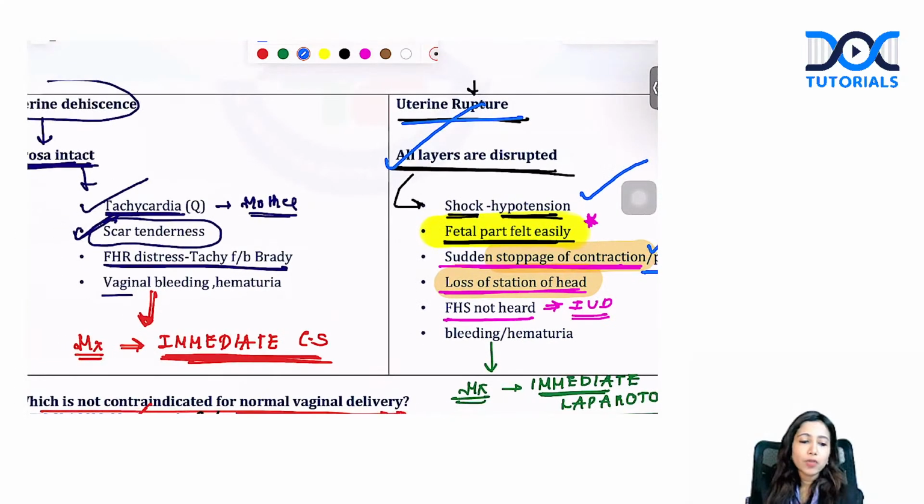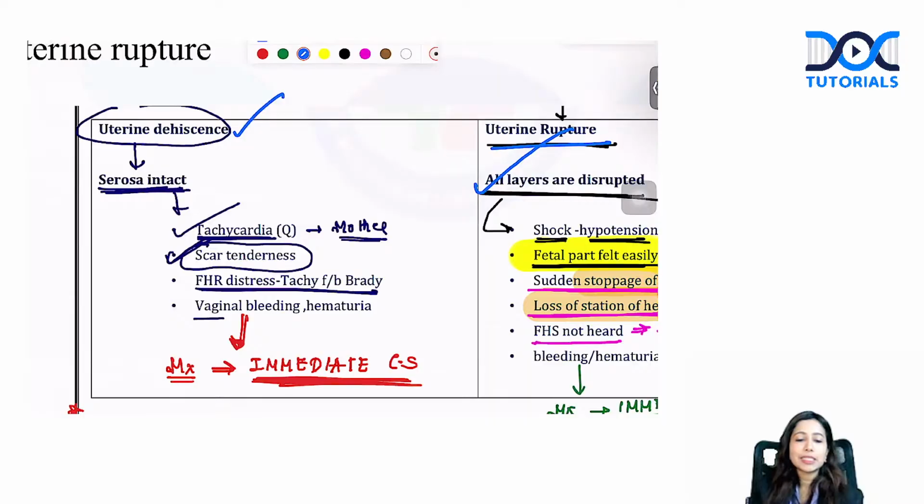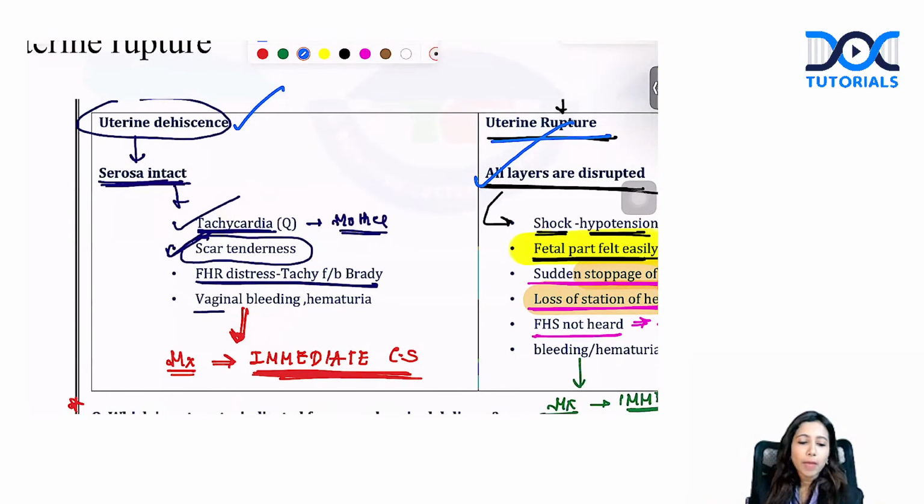Even they can give you a scenario on uterine dehiscence. Dehiscence is that stage just before uterine rupture. What happens in uterine dehiscence? These layers are disrupted but partially. As there is partial disruption, the patient starts developing tachycardia. You will note that there is scar tenderness. Even there can be vaginal bleeding and hematuria.